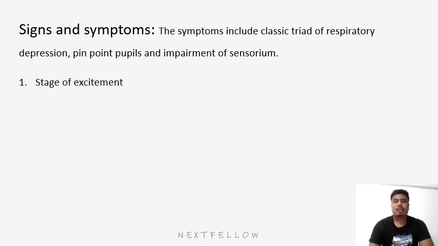Now, there are three stages. The first stage is the stage of excitement. There is increased sense of well-being, euphoria, hallucination, flushing of face, and the person is greatly excited. Then the second stage is the stage of stupor, which contains headache, nausea, drowsiness, strong tendency to sleep, from which the patient can be aroused by painful stimuli. Pupils are contracted, face and lips are cyanosed, pulse and respiration are normal.